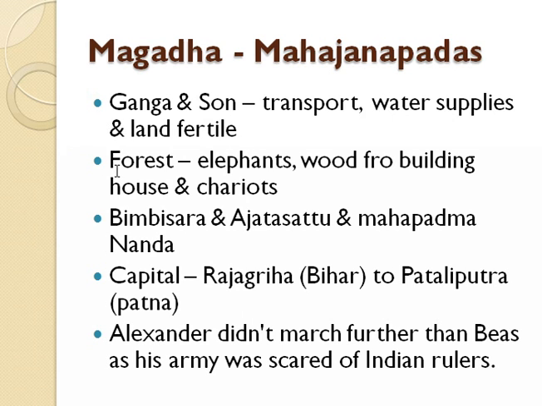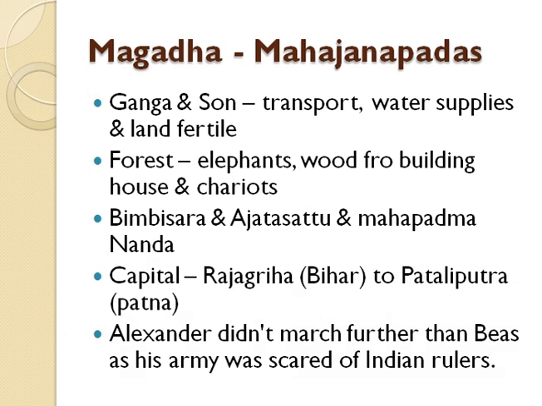In the forests, elephants were there, and wood was used for building houses and chariots. There were many kings. Basically, Bimbisara, Ajatashatru, and Mahapadma Nanda were the main kings who ruled Magadha. The capital of Magadha was Rajagriha, in present day Bihar.